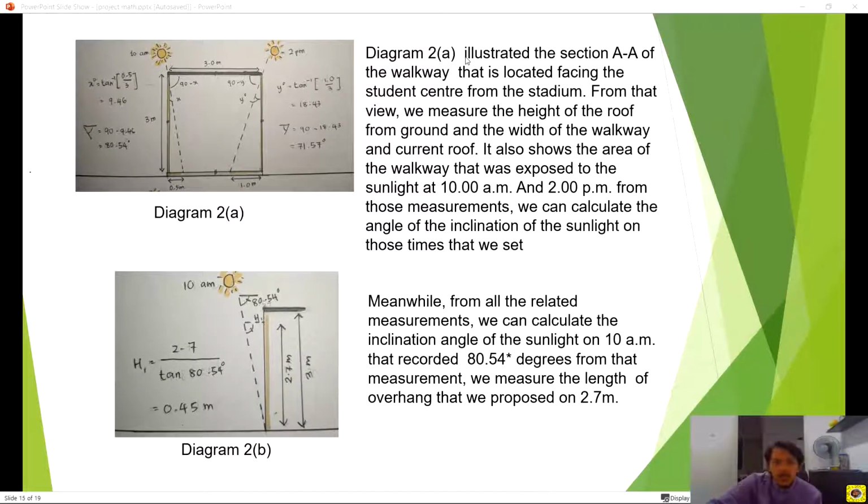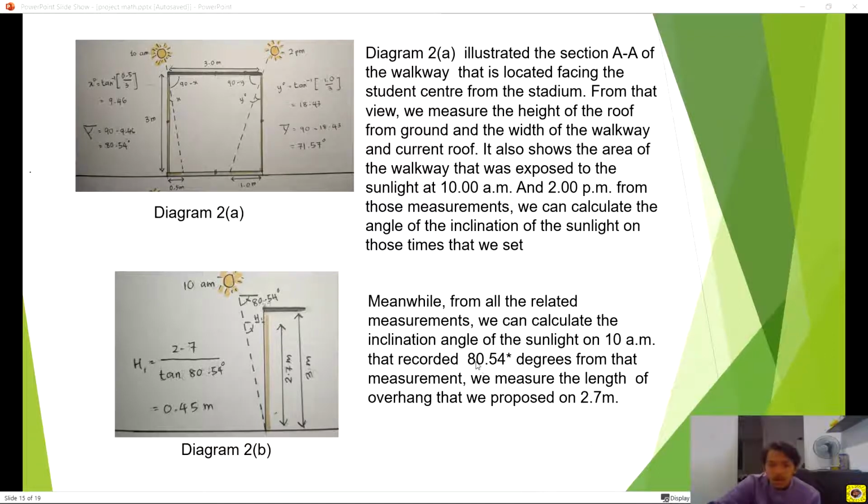Okay, diagram 2A illustrates the section AA of the walkway that is located facing the student center from the stadium. From that view, we measure the height of the roof from the ground and the width of the walkway and current roof. It also shows the area of the walkway that was exposed to the sunlight at 10 a.m. and 2 p.m. From the measurements, we can calculate the angle of inclination of the sunlight at those times that we set. Meanwhile, from all the related measurements, we can calculate the inclination angle of the sunlight at 10 a.m.